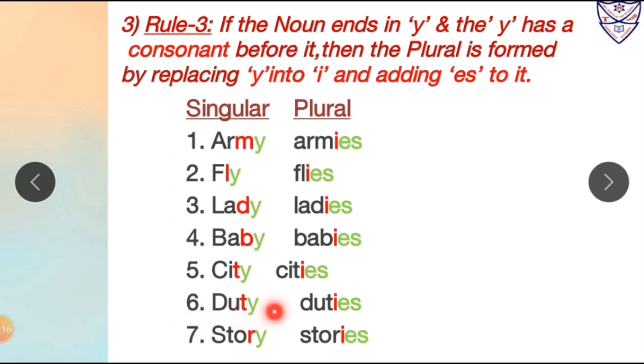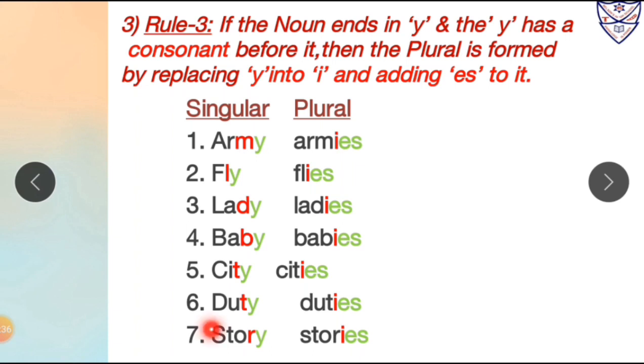Number 6, duty. Over here the word duty is ending with Y, and before Y there is a consonant, and that consonant is T. So we will replace Y with I, and after I we will add ES to form its plural. So the singular form, that is duty, its plural form will be duties.